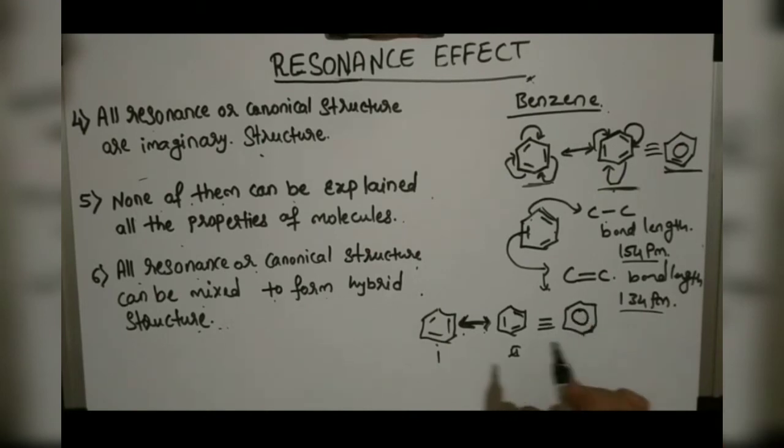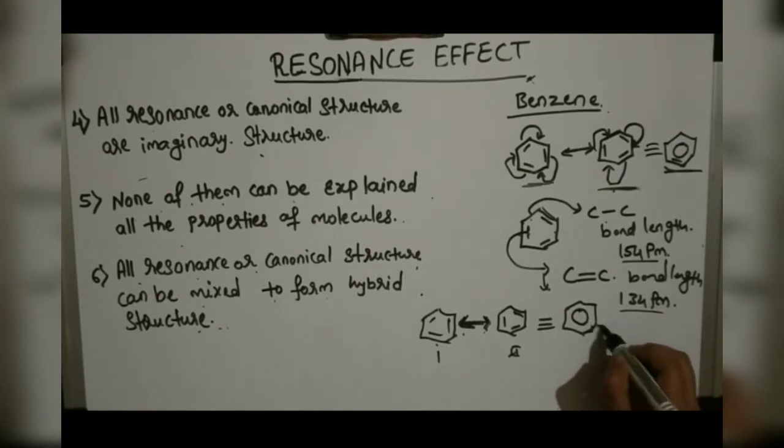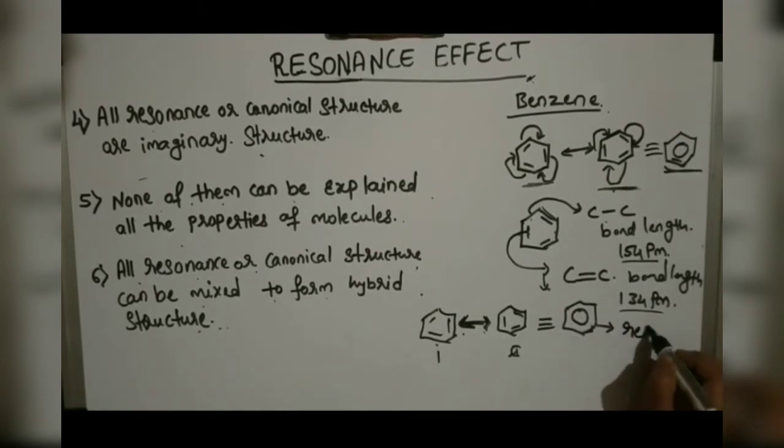The hybrid structure can be written like this. This is also known as the resonance hybrid structure.